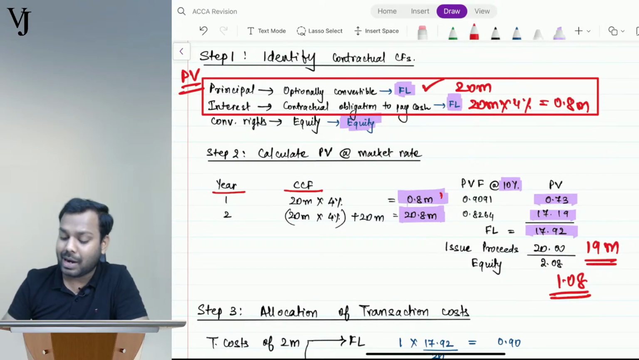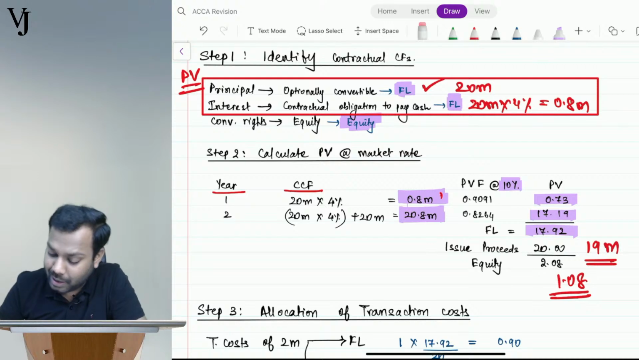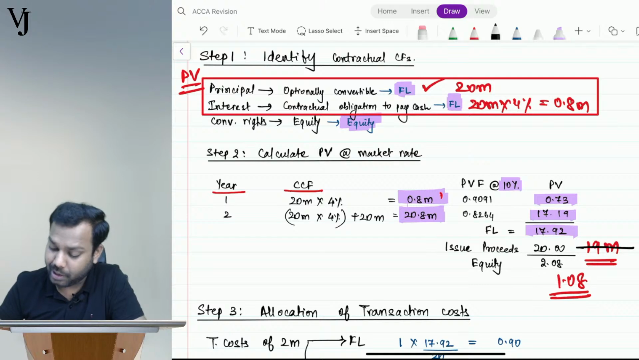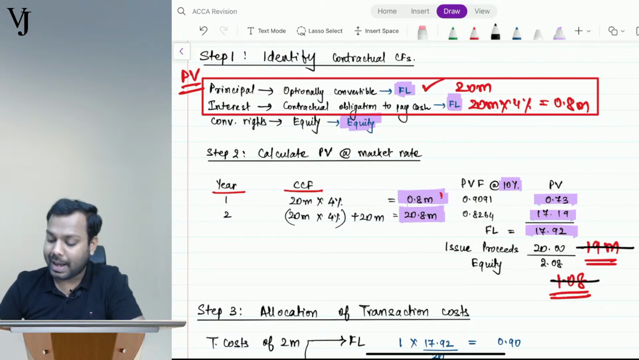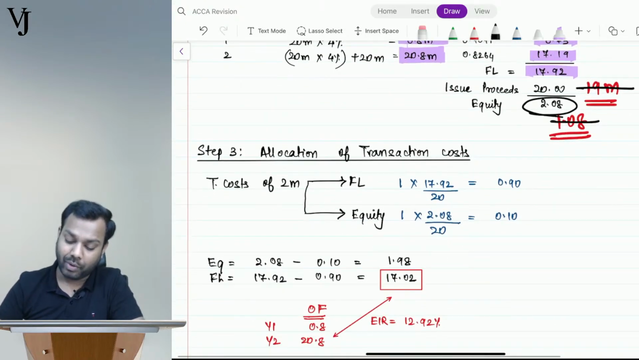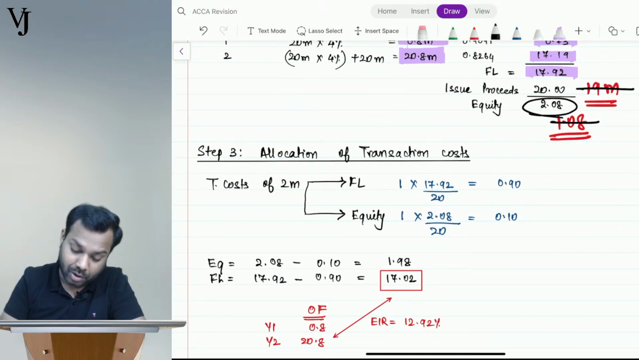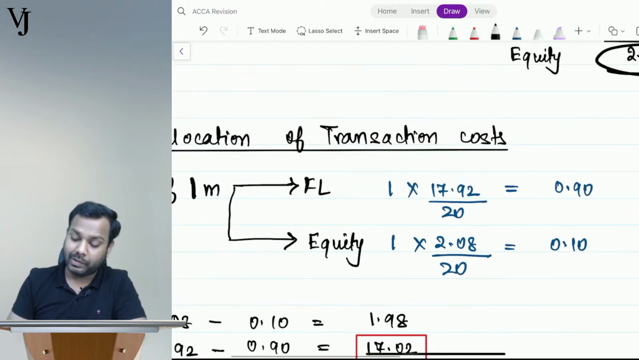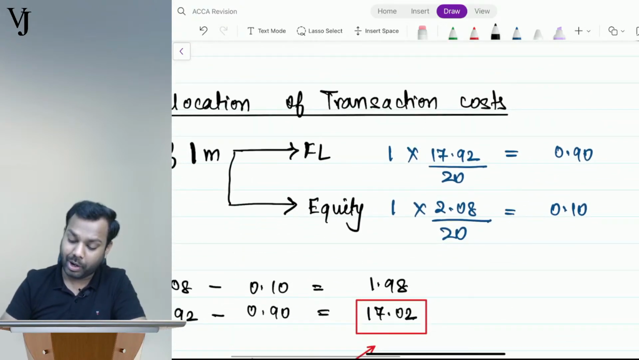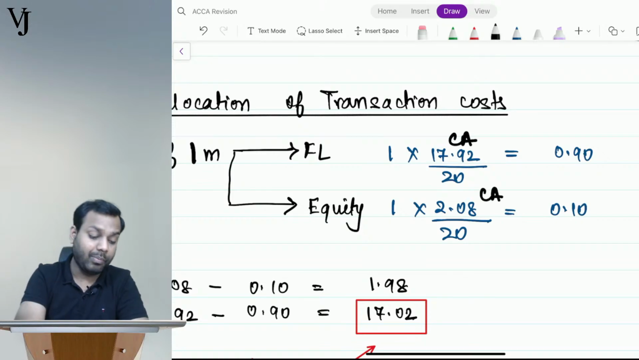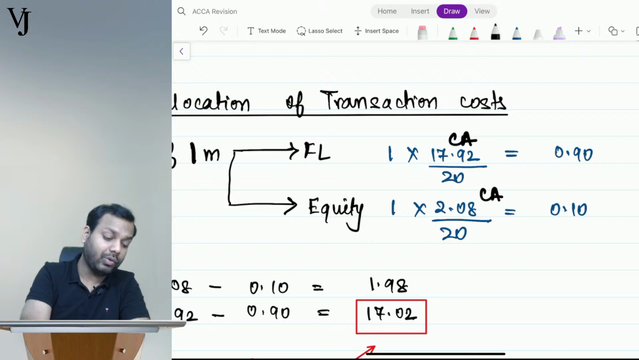Right? So the standard says that rather than taking 19 million here, take the full amount here, and calculate the value of equity first. Now allocate the transaction cost of 1 million, not 2 million, to FL and equity in the ratio of their carrying amounts. So what is the carrying amount? See here, 17.92 and 2.08. 17.92 is the carrying amount and 2.08 is the carrying amount, right? The total comes to 20.